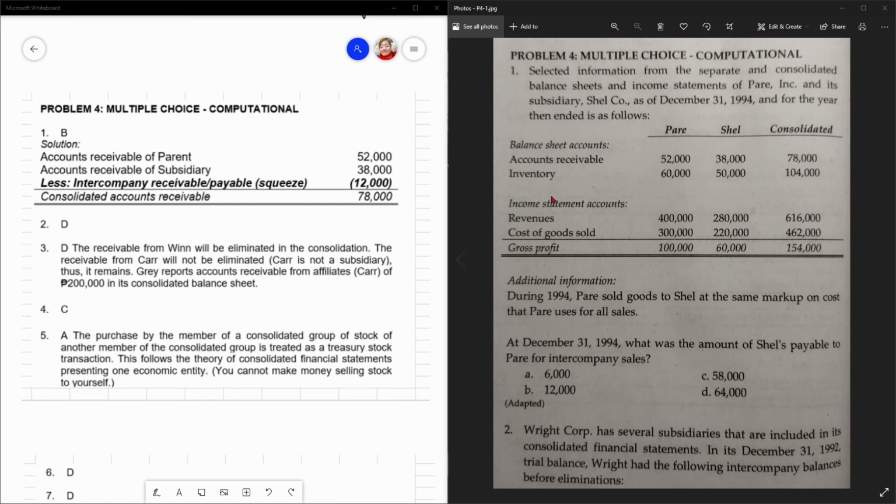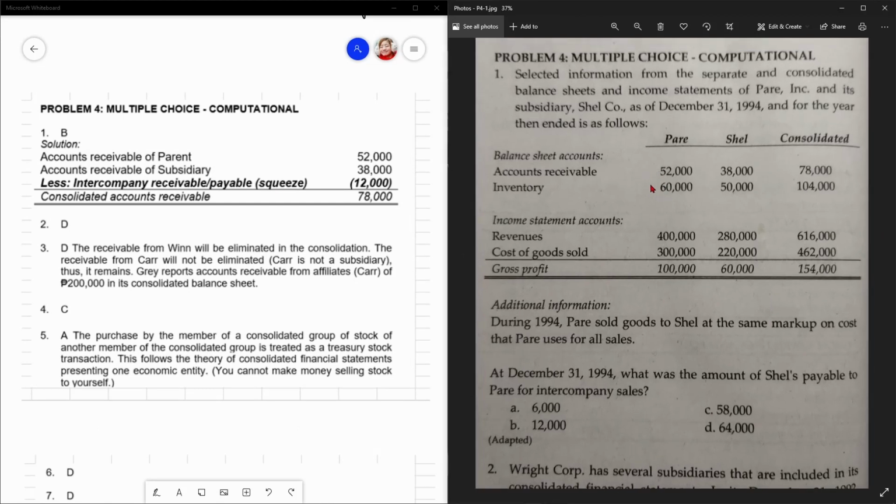So dito, number 1. Selected information from the separate and consolidated balance sheet and income statements of Pare Incorporated and its subsidiary Shellco as of December 31, 1994 and for the year then ended is as follows. So ito, kay Pare, si parent, si Shell, si subsidiary, consolidated nila.